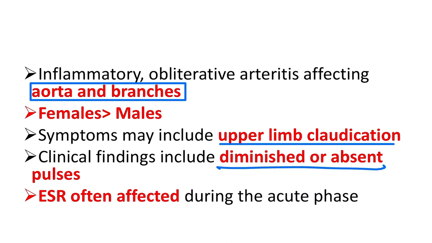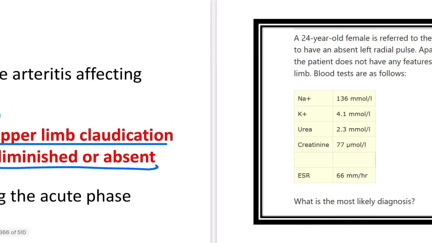So when there is upper limb claudication and on examination there is an absent pulse in the upper limb, then the diagnosis is in favor of Takayasu arteritis. ESR is also affected. So keep in mind three features. First of all, upper limb claudication. Second, diminished or absent pulse. And third, increased ESR. When these three parameters are identified, then directly go for Takayasu arteritis.